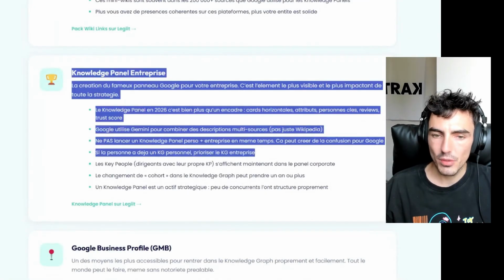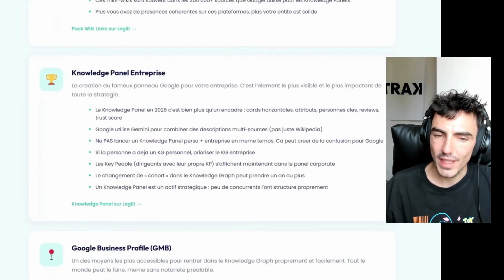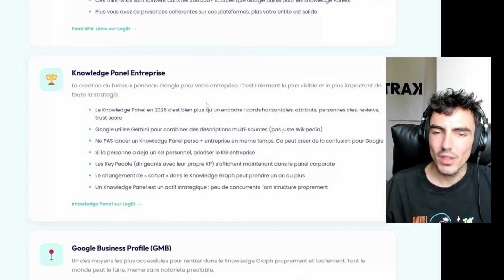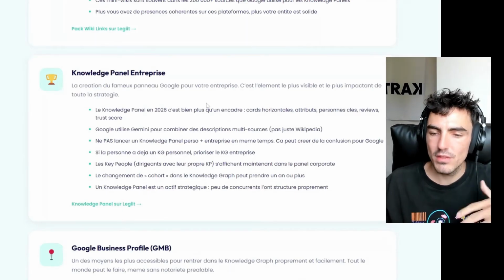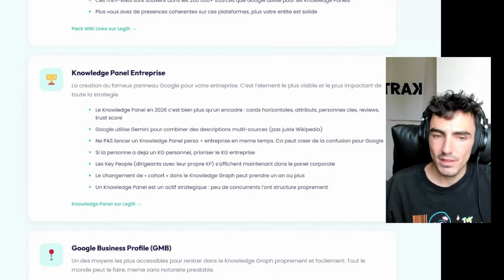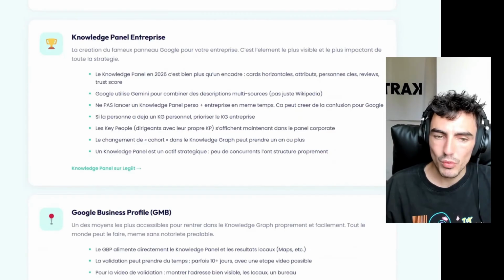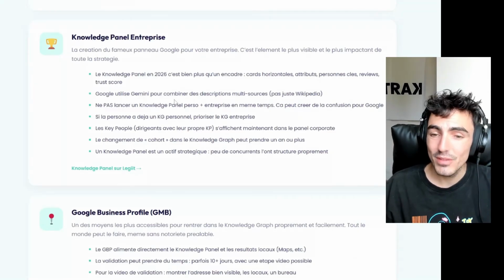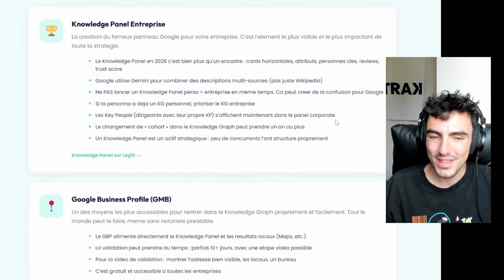As for the enterprise knowledge panel, the best way is to create it naturally by having a lot of elements on many different sites that we mentioned earlier, which all have the same data, etc. But here too, there are people who can take care of creating it for us. I don't know exactly what method they use in this case, but I do know it's something they can do.